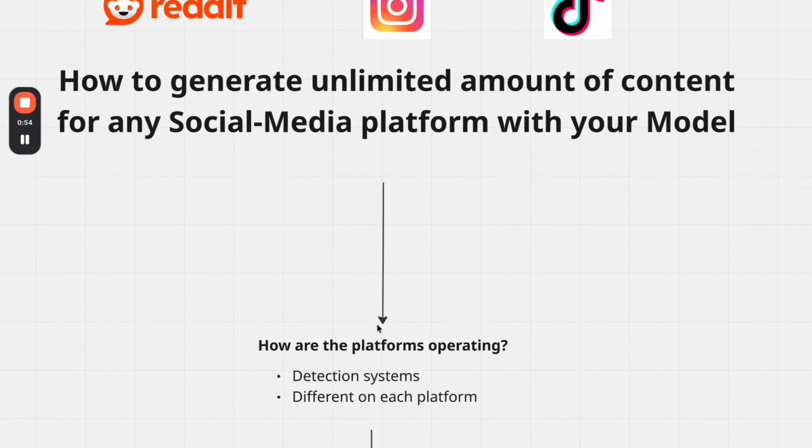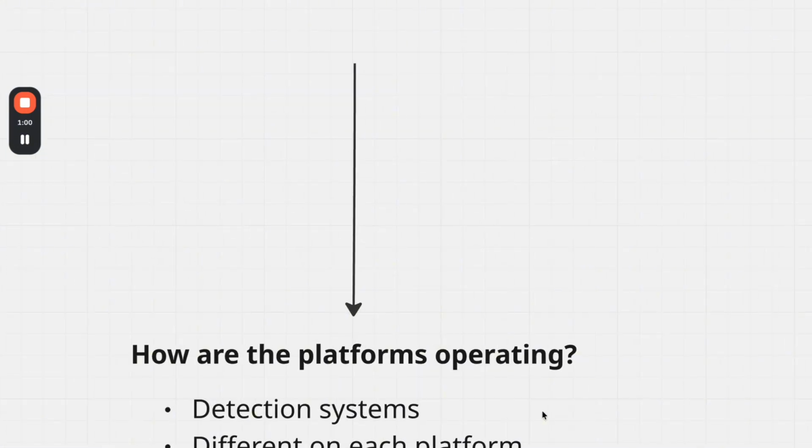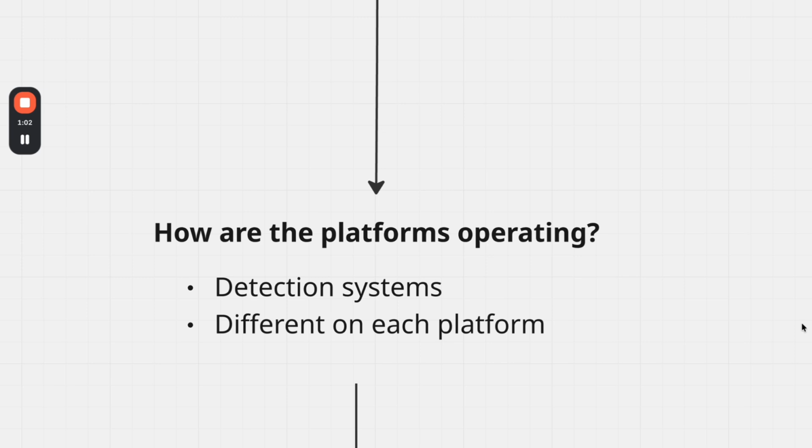Let's first of all understand how the platforms are actually operating. Let me zoom into this here. First of all, obviously every social media platform has their own detection systems when it comes to using the same content over and over again.